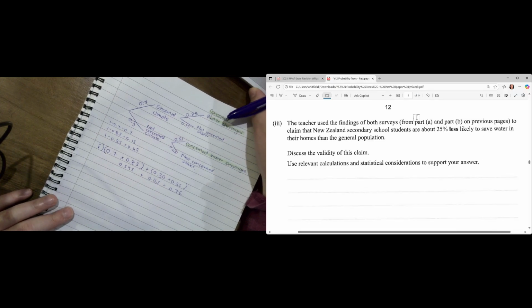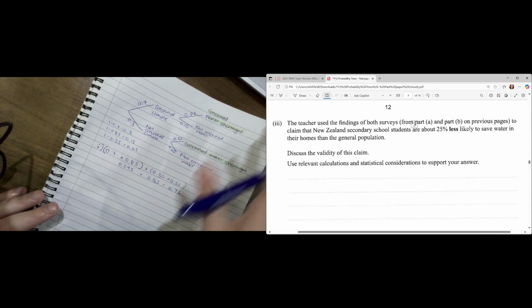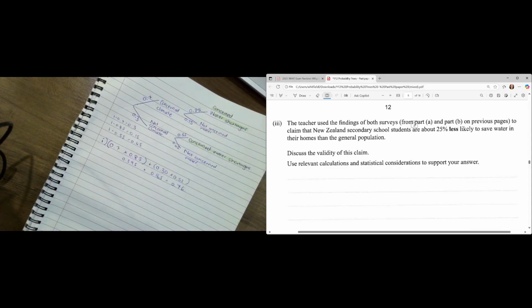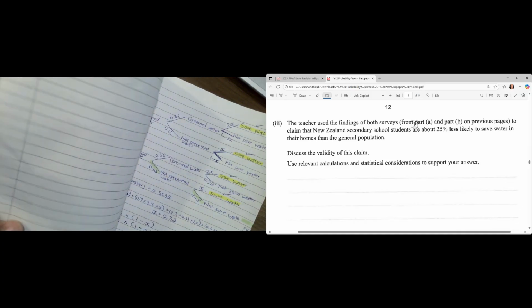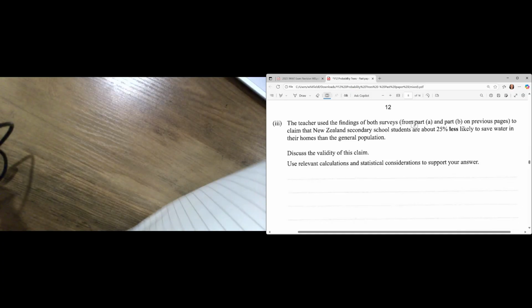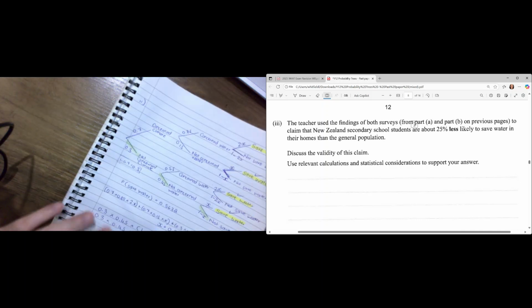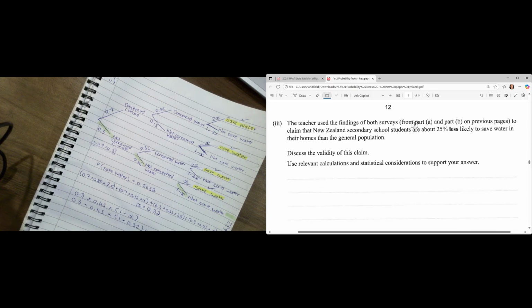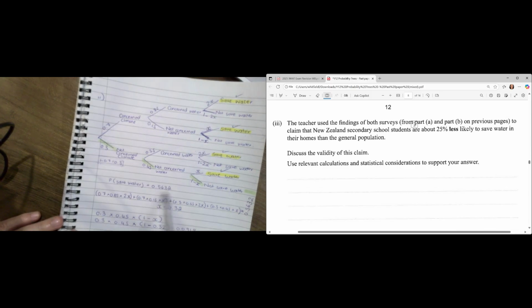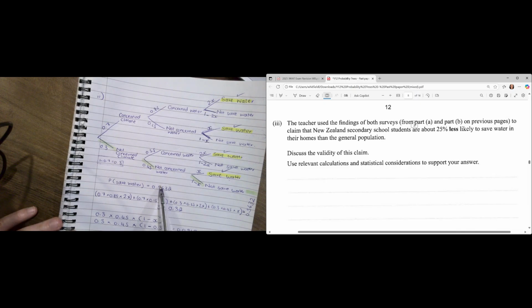So we're saving water. Let's first start with secondary students, I guess. Secondary students saving water is going to be here: saving water, saving water, saving water, saving water. And I don't know if you can remember, but they actually gave this answer to us already, which is nice.